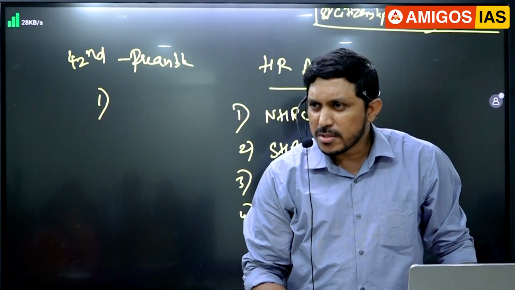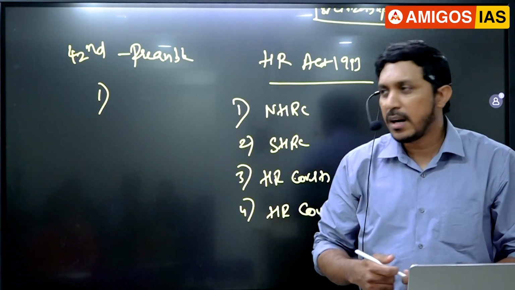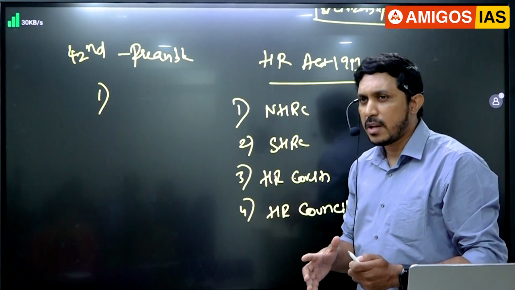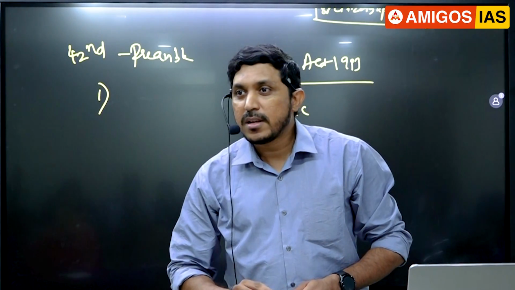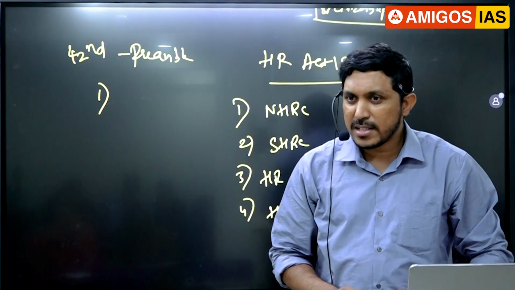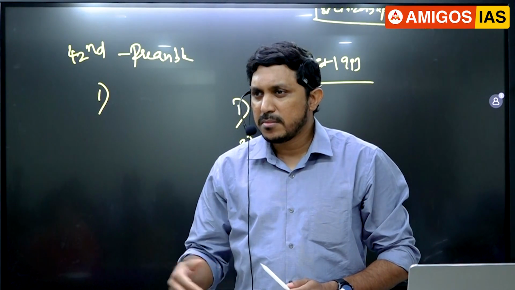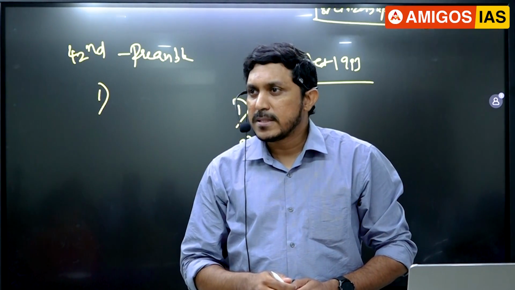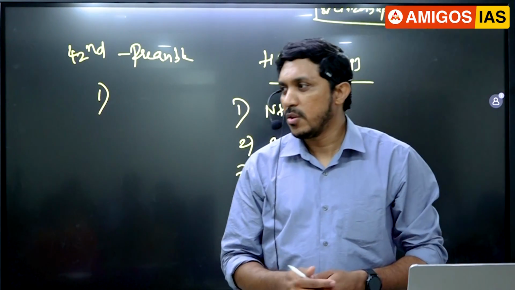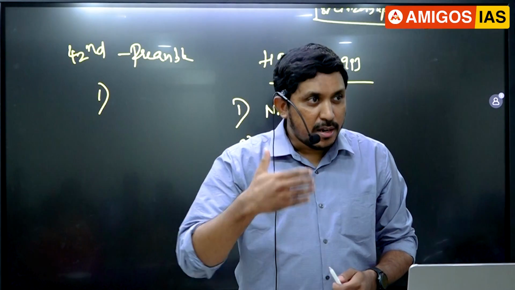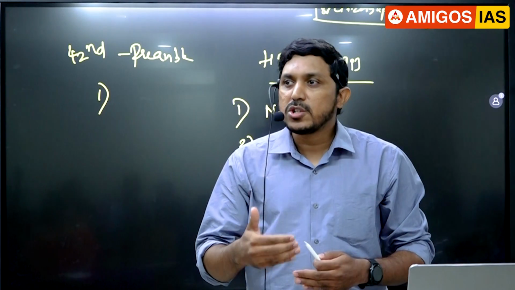Okay, so what will you choose here? Council I may choose. Even though I may have some doubt regarding 3 and 4, unless it is very important, don't take a risk, guys. If you want to take a risk, then you can go with the fourth, Human Rights Council. There are 47 members in the UN Human Rights Council, guys. That is always in the news whenever any atrocities like Myanmar, Rwanda, something happens. So human rights courts, even though we don't hear more about them, traditionally they are not discussed in classes also. They are there. They are not established regularly by many states, but this act says that you need to establish human rights courts.